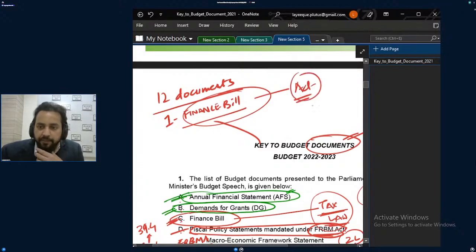And when this becomes an act, whatever were the tax proposals of the government will become legal.